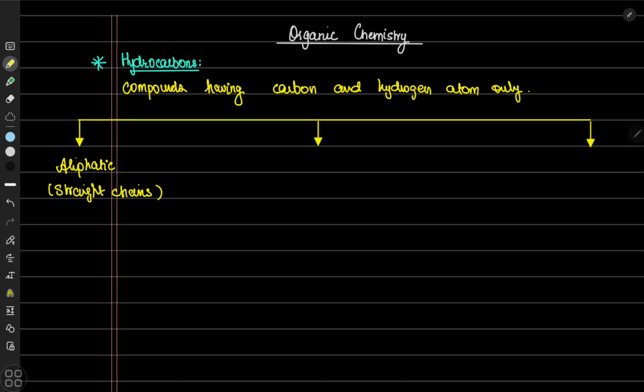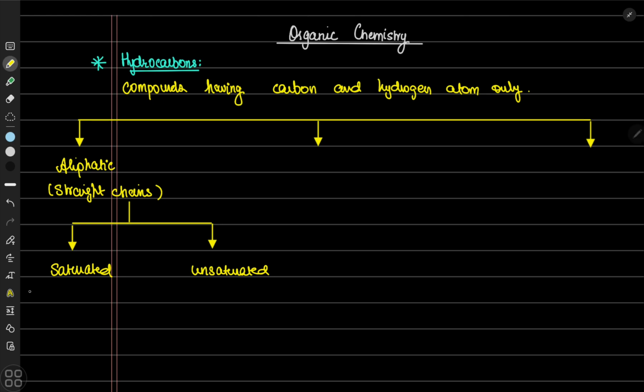Aliphatic hydrocarbons further are of two types. The first one are saturated aliphatic hydrocarbons, and the second ones are unsaturated. In my previous videos, I've explained what is the meaning of saturated and what is the meaning of unsaturated.